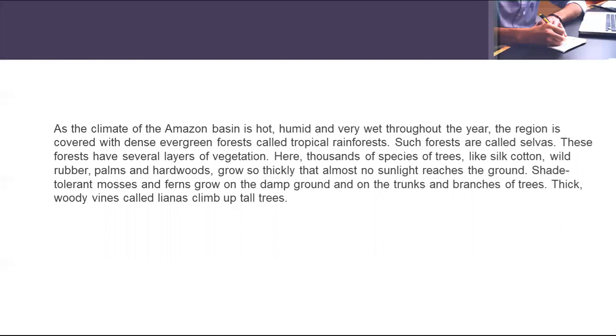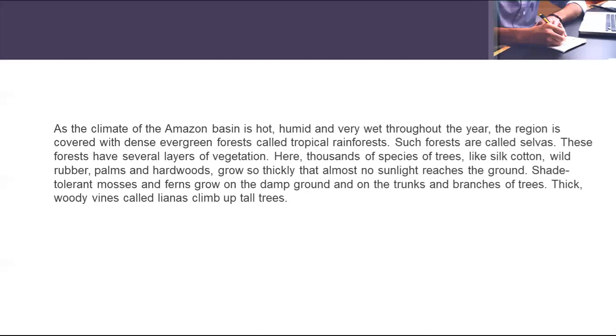All these trees grow so thickly that almost no sunlight reaches the ground. Shade tolerant mosses and ferns also grow on the damp ground of this forest, and on the trunks and branches of the trees, along with thick woody vines called lianas that climb up tall trees.